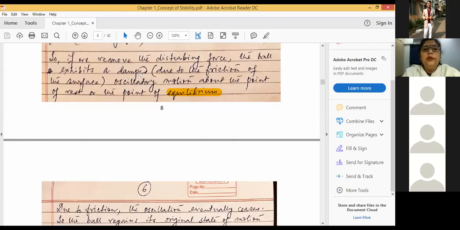So if we remove the disturbing force, the ball exhibits a damped, that is the first case, due to the friction of the surface, damped oscillatory motion about the point of rest or the point of equilibrium, or in other words, the equilibrium point. So what is an equilibrium point? An equilibrium point is a point or an equilibrium state. An equilibrium state is a state where a system remains for all time t greater than equal to 0 unless it's disturbed.